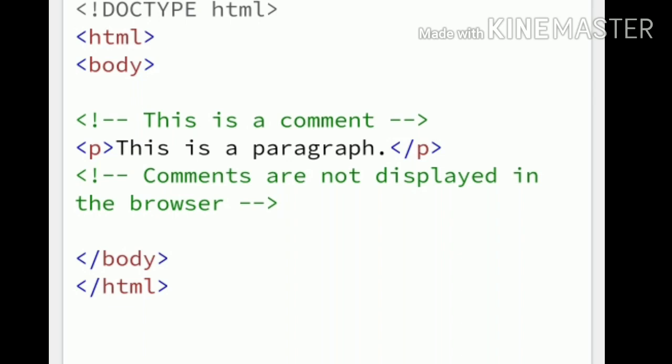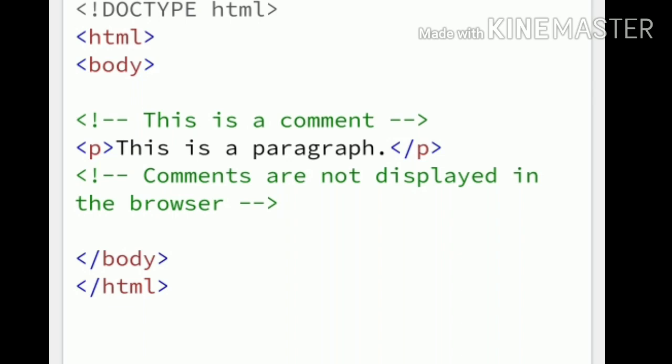Similarly, you write the exclamation doctype HTML declaration. After that, open the HTML tag and the body tag. Start with an exclamation and dashes: this is a comment. Open the paragraph tag: this is a paragraph. Close the paragraph. Then another comment: comments are not displayed in the browsers. Close the body tag and the HTML tag.